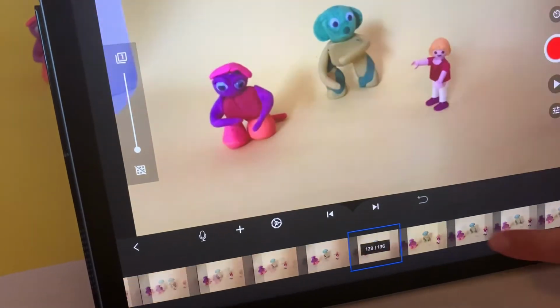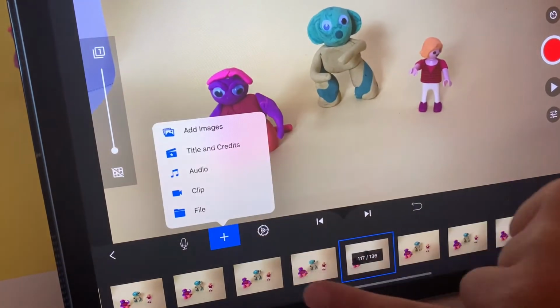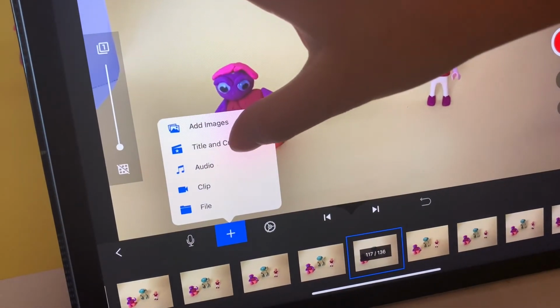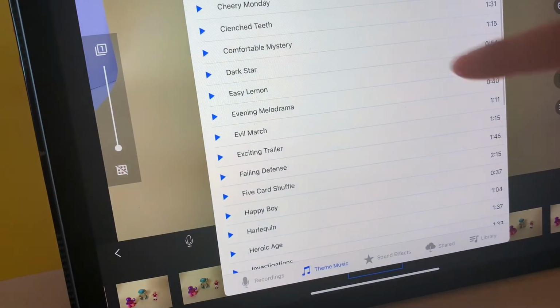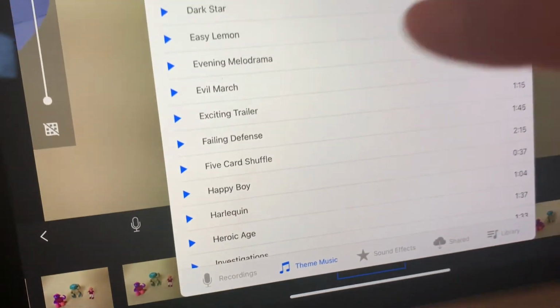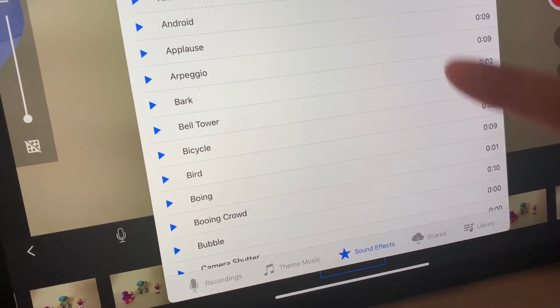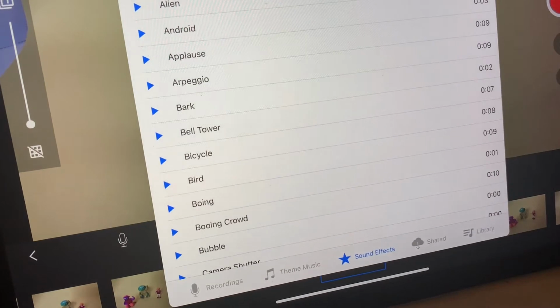To add sound, music, voiceovers, speech bubbles, or text, select the starting frame and click plus. Choose what you'd like to add. Press the blue triangle to listen to the sample and press the name to add it. You can add title and credits the same way. Double-click to edit.